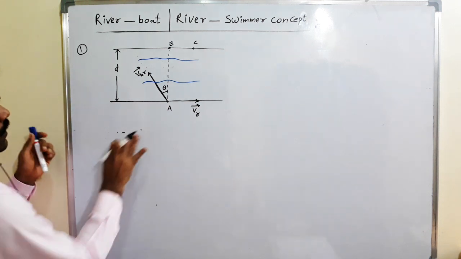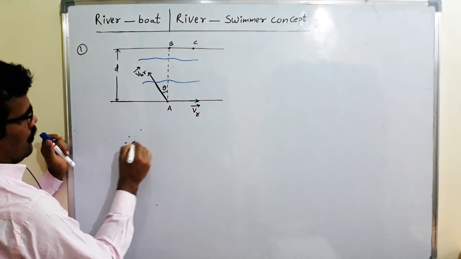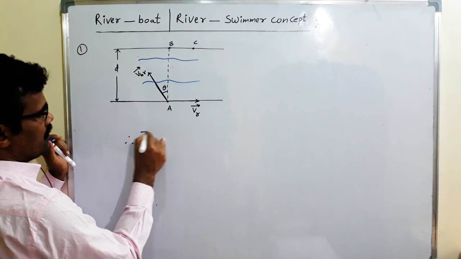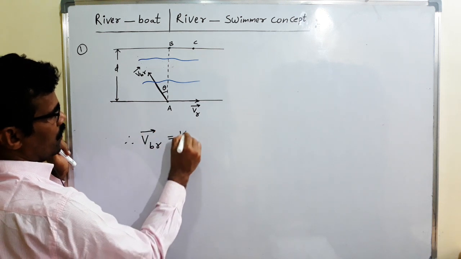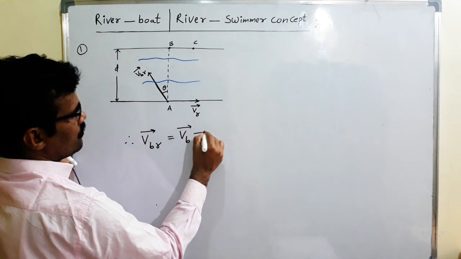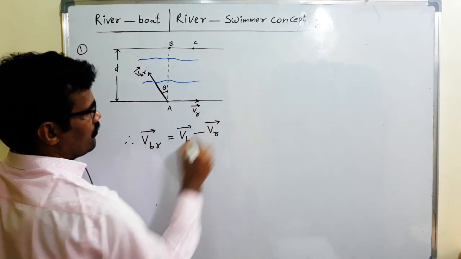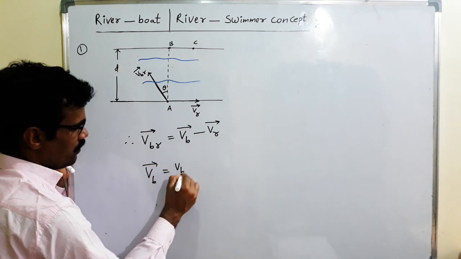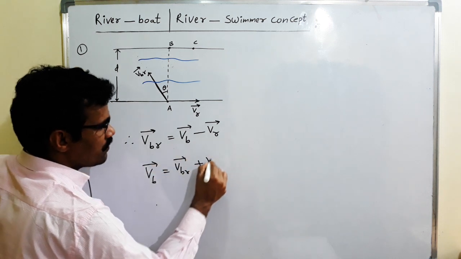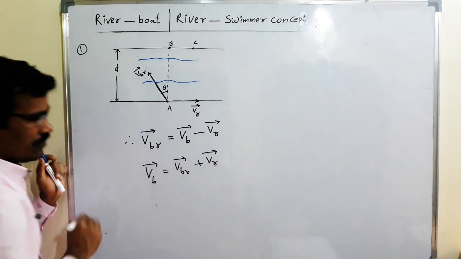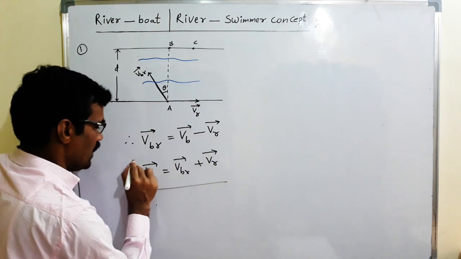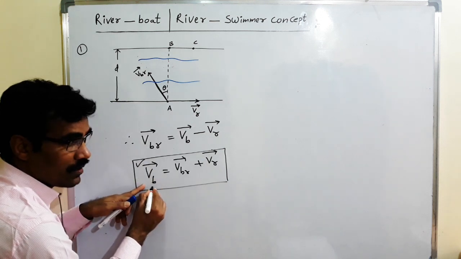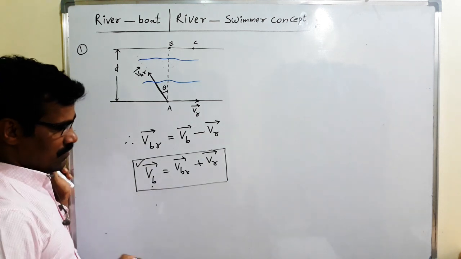Students, here the velocity of boat with respect to river is equal to VB bar minus VR bar. Clear? VB bar is equal to VBR bar plus VR bar. This is the velocity of boat with respect to ground.